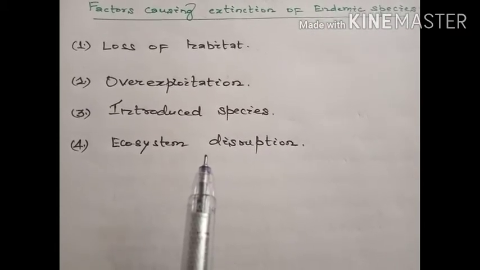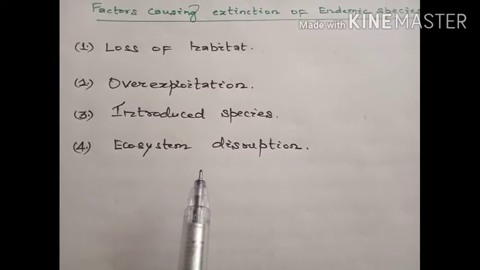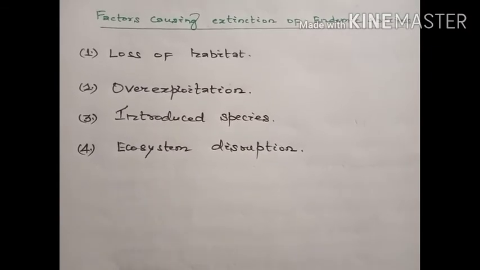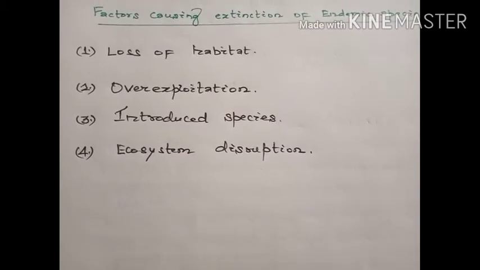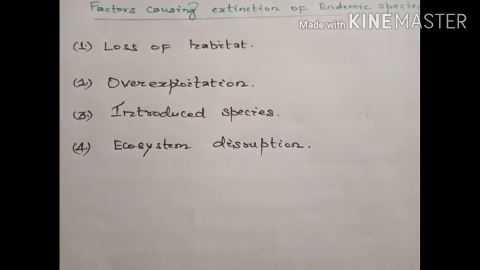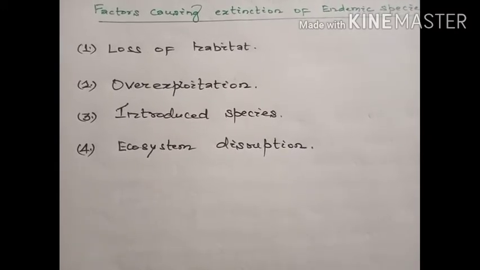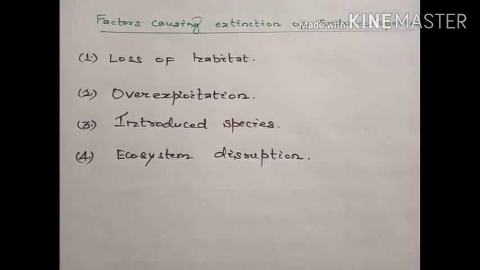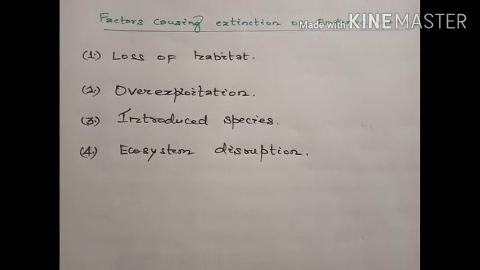For example, the pollination of plants by insects, bats and birds, or the shelter that plants provide for certain animals, may be disrupted by pollution and different practices done by ourselves. Because of these practices, the reduction in the population of one species can affect the population of other species.